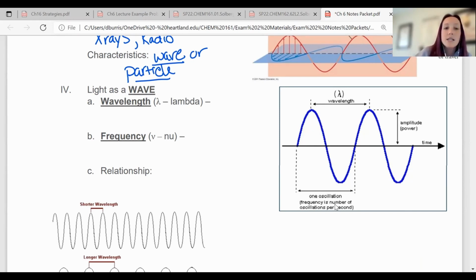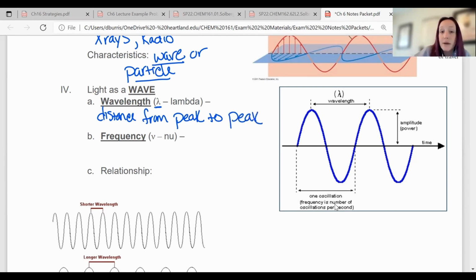So you do have to know what those mean. Wavelength is represented by this upside down Y guy called lambda. That's the Greek letter lambda. And wavelength is just the difference from one peak to another peak, so distance from peak to peak.